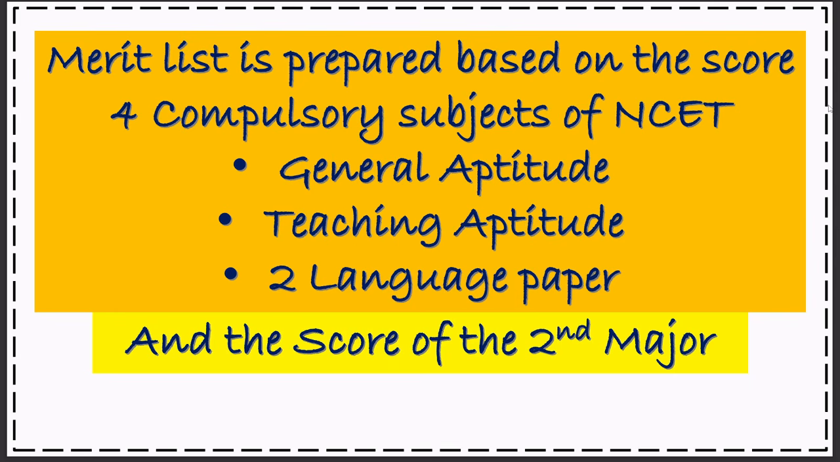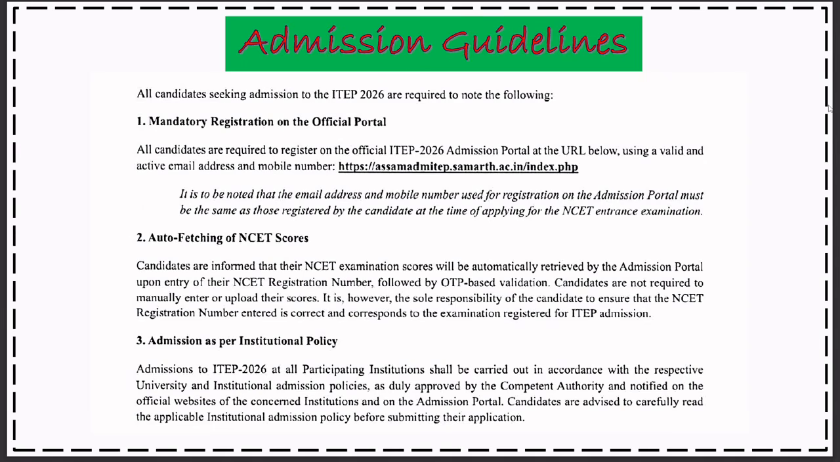of the NCET scorecard. The 4 subjects, that is the compulsory subjects of NCET: general aptitude, teaching aptitude, and 2 language papers. And +1 means the marks obtained in second major paper, in which the students opt to take admission as second major. The 10+2 percentage is not considered in preparation of the merit list.